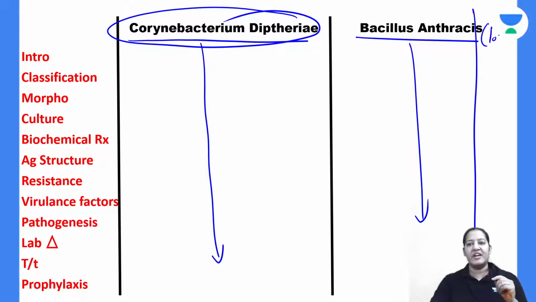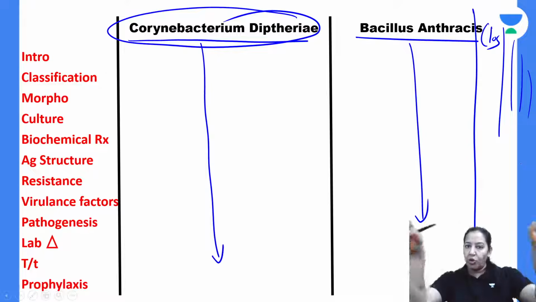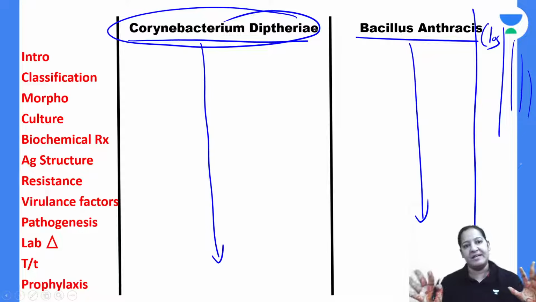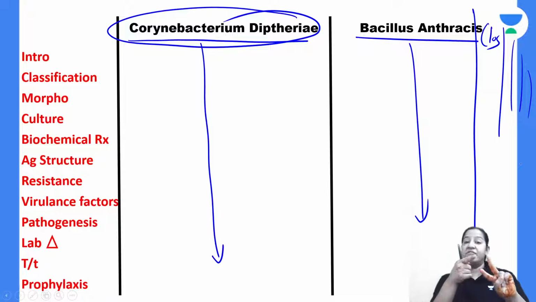After that I will start with Clostridium. There are 4 Clostridium I am going to teach you one by one: Clostridium perfringens, Clostridium botulinum, Clostridium difficile, and Clostridium tetani. All of them are important. So 4 columns more you have to make here. So total gram-positive bacilli will be done: 1 Corynebacterium diphtheria, 1 Bacillus anthrax, and 4 Clostridium. So total 6 bacteria in a row you have to do.